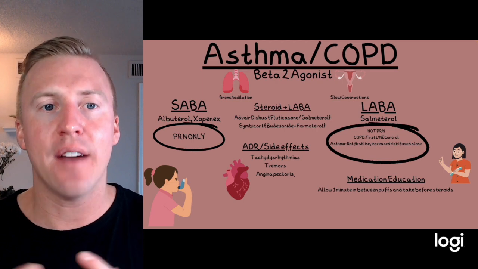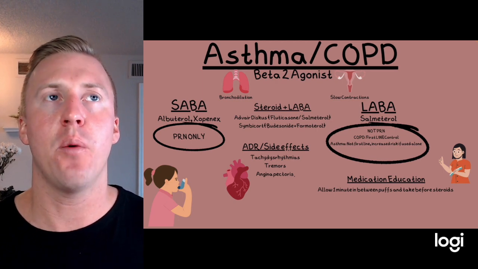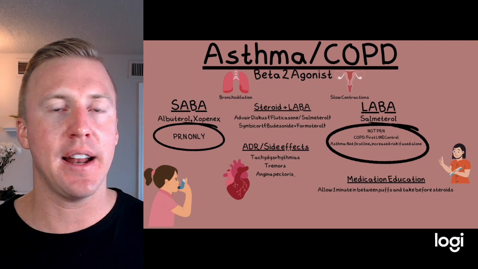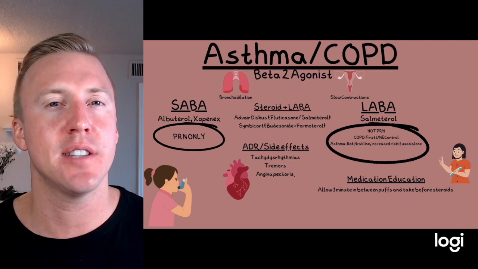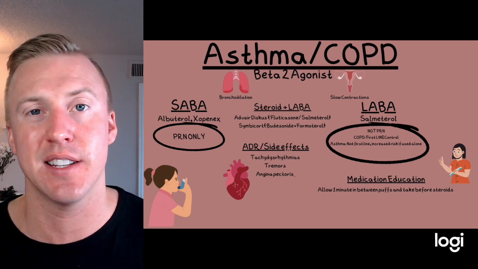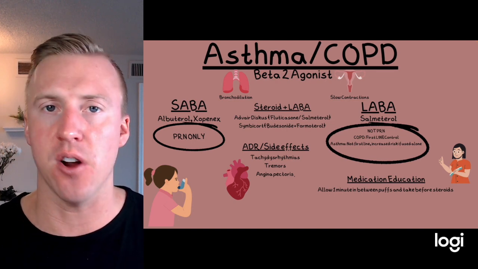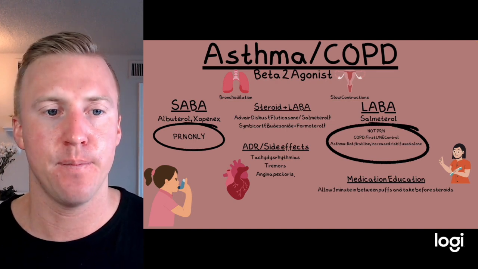So again, we have these two medications in general. Now, I want to make sure you understand that. Long-acting beta agonists by themselves may be okay in COPD, but we tend to see them with steroids as well sometimes. And asthma, never okay. Must be with a steroid.